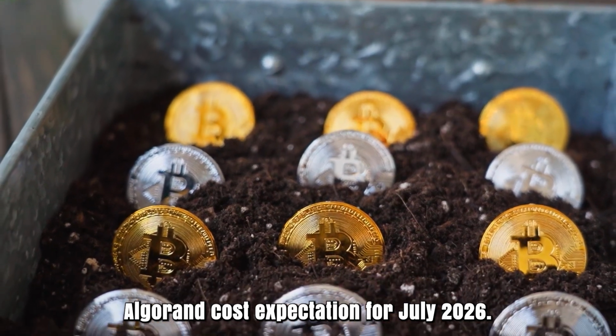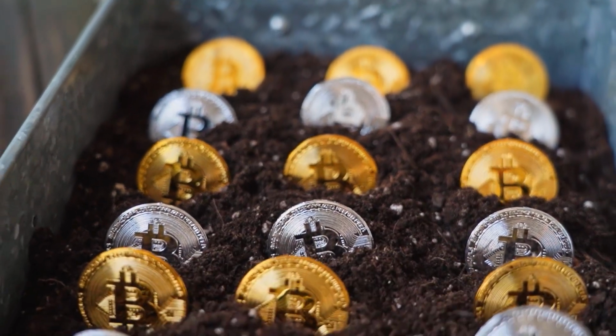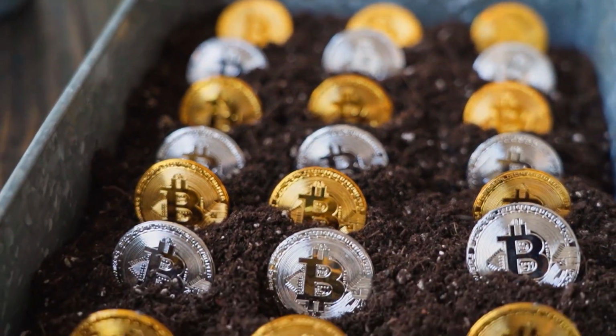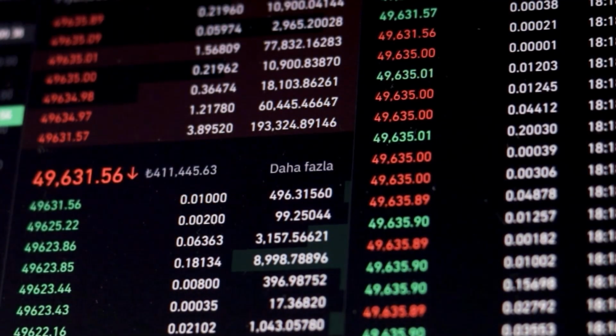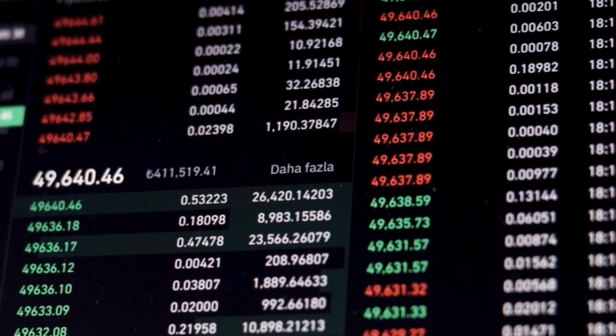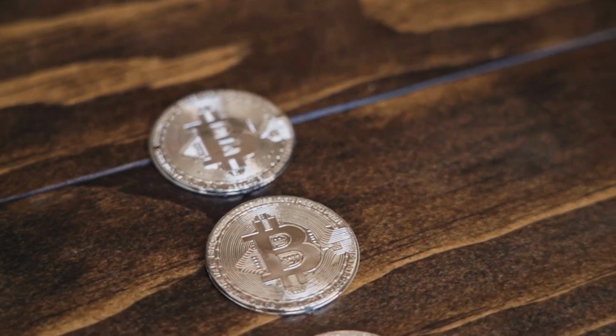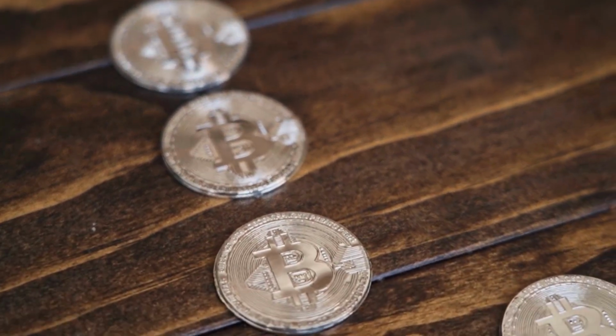Algorand price prediction for July 2026. At the outset price at 654 rands, high price 654, while low price 550. They arrived at the midpoint of price 612. Algorand price conjecture toward the month's end 591.